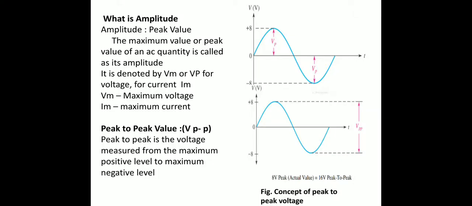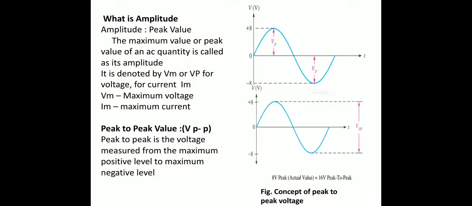What is the amplitude? The amplitude is the peak value. It is also called the peak value. The maximum value or peak value of an AC quantity is called amplitude. It is denoted by Vm or Vp for voltage and Im for current. Vm is the maximum voltage, Im is the maximum current. For voltage, its unit is volt, and for current, its unit is ampere.